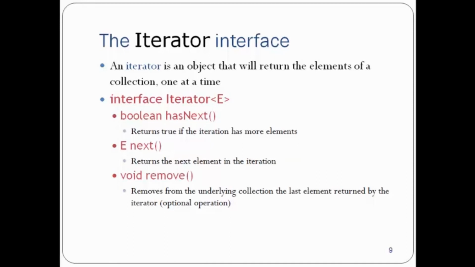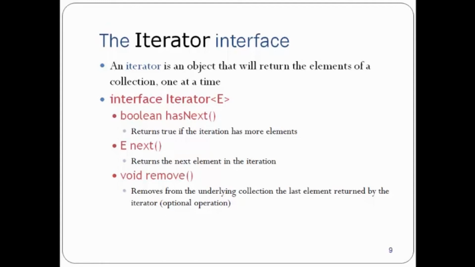One of our important methods is hasNext, and it is a boolean method. It returns true if the iteration has more elements. hasNext checks if the collection has a next element, and if it does, it returns true. Then we have next, which returns a type E. E refers to a type, so whichever type the iterator is, the same type will be returned by the next method. Simply put, next returns the next element in the iteration.